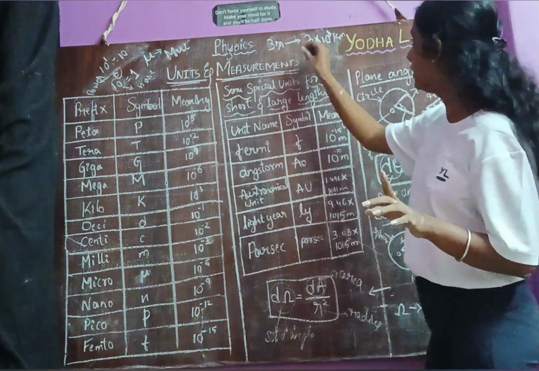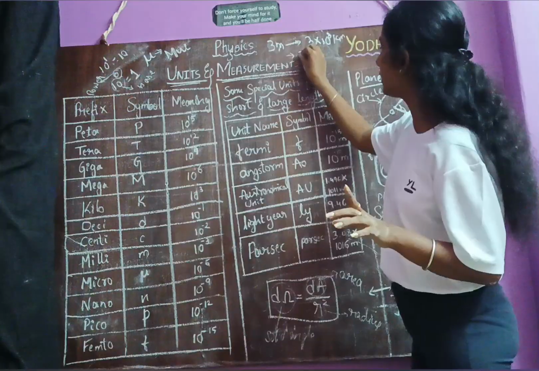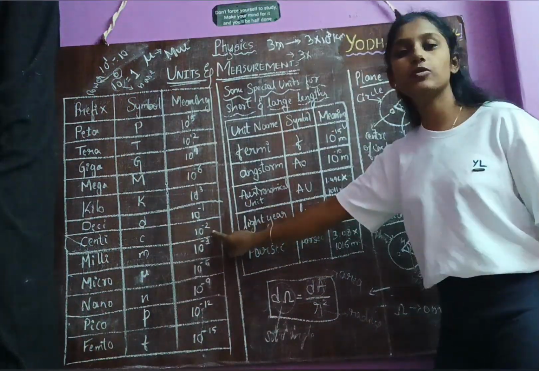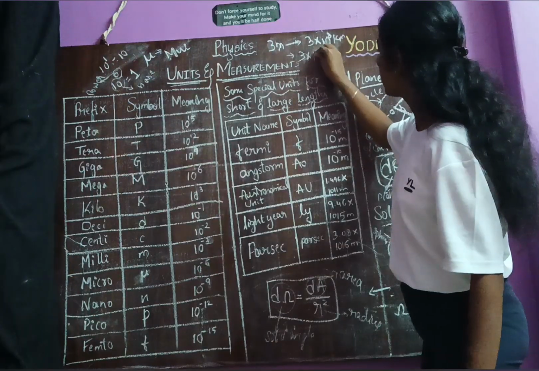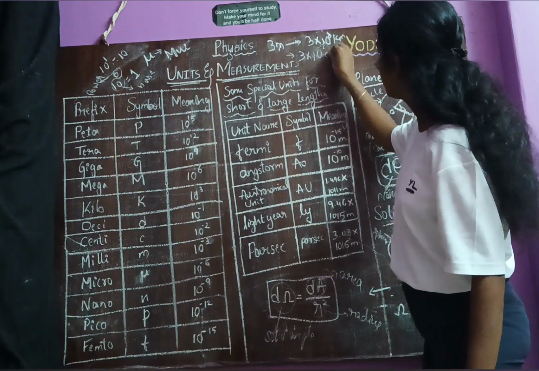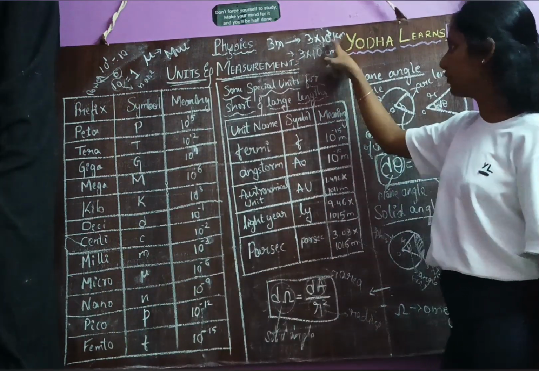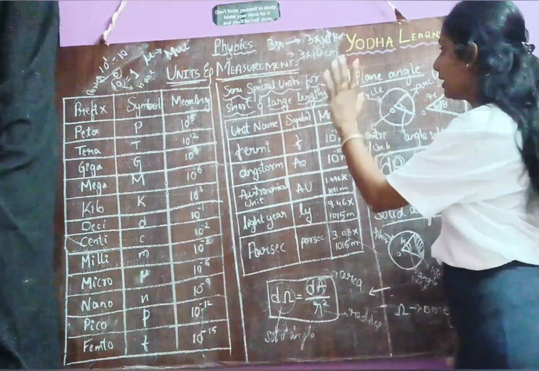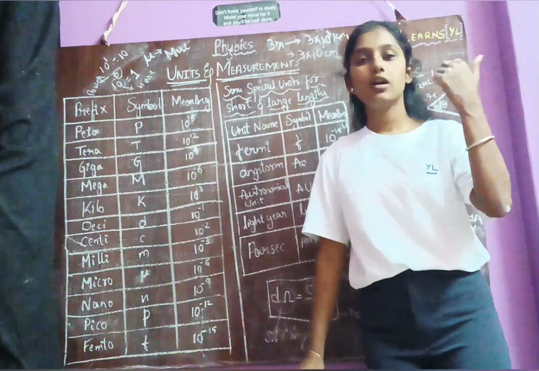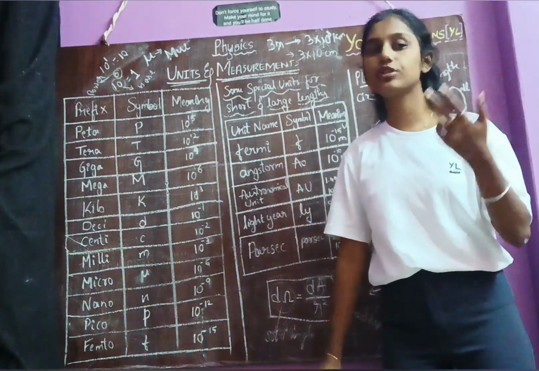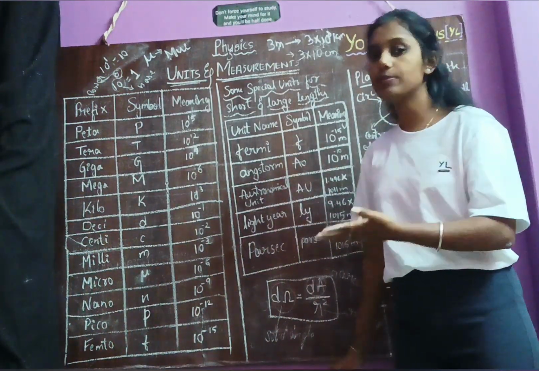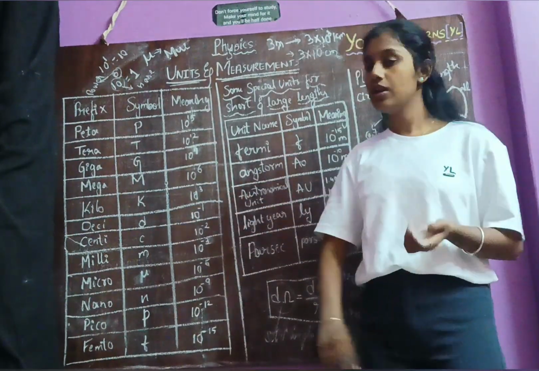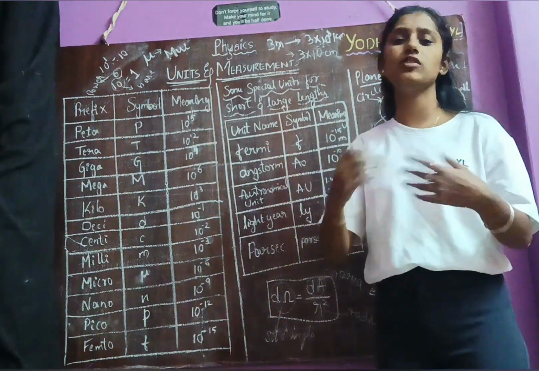Understand? If you want to convert this into centimeter, then 3 into, what is the value of centi? C, 10 power minus 2. So this is 3 into 10 power minus 2 centimeter. So here meter is converted into kilometer and here meter is converted into centimeter. In the same manner, you can convert from meter to gigameter, meter to kilometer, meter to micrometer, meter to nanometer and meter to decimeter. Also, not only the meter, you can convert any unit.